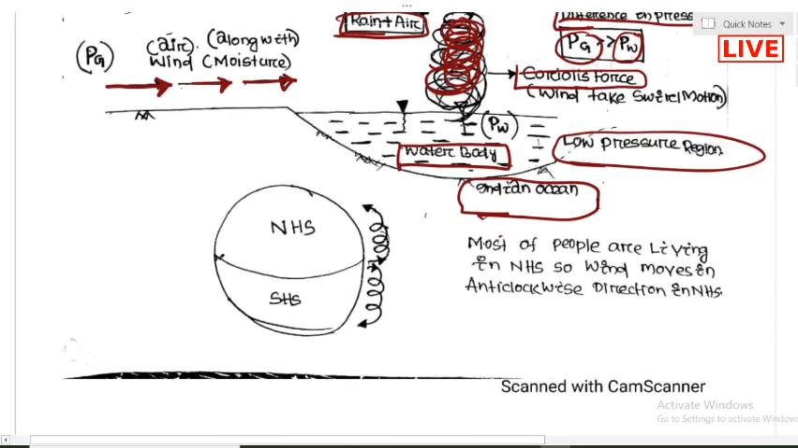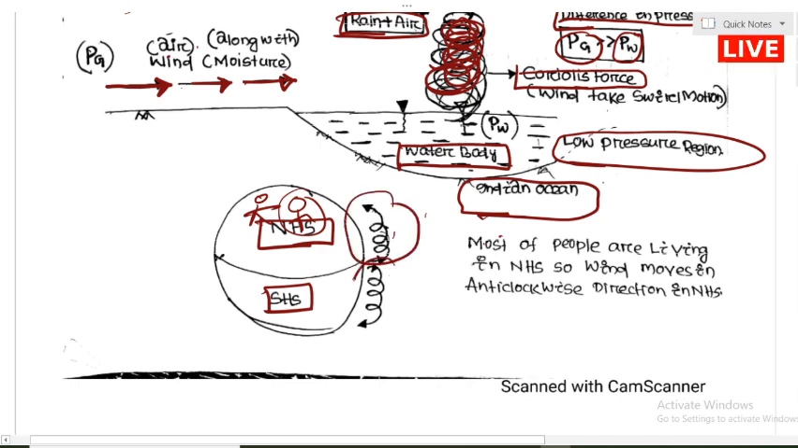The earth consists of two parts: the northern hemisphere and the southern hemisphere, and most humans live in the northern hemisphere. In the northern hemisphere, the wind moves in an anti-clockwise direction, and in the southern hemisphere, the wind moves in a clockwise direction. The best example to see whether we are living in the northern or southern hemisphere: just open the water tap at a water basin and see how the water moves. Then you can tell whether you are staying in the northern or southern hemisphere.